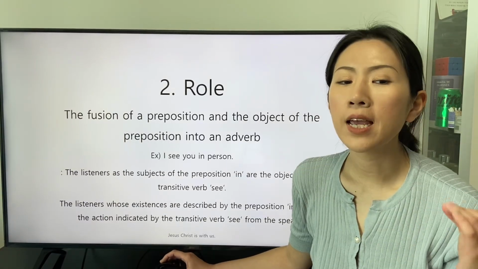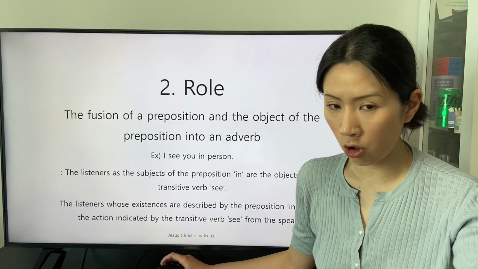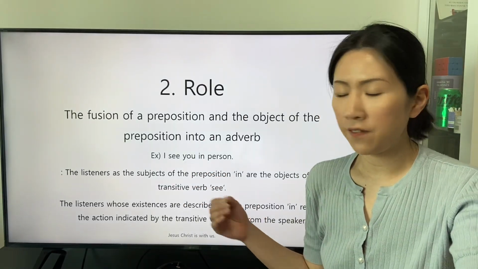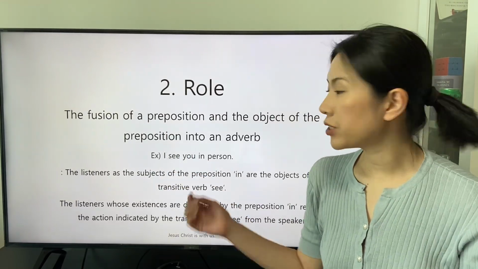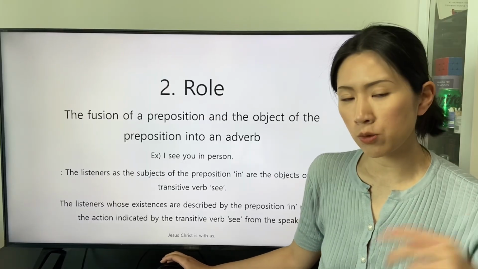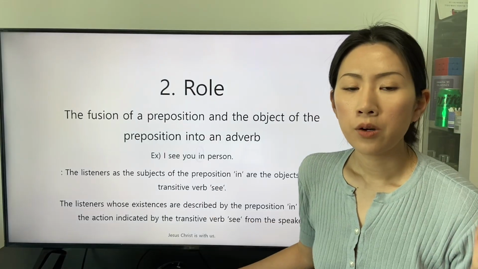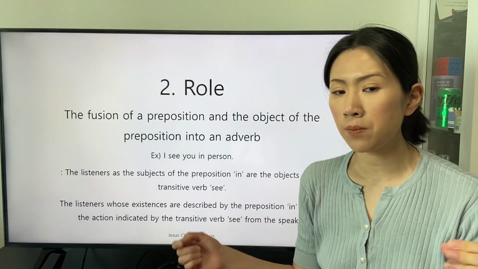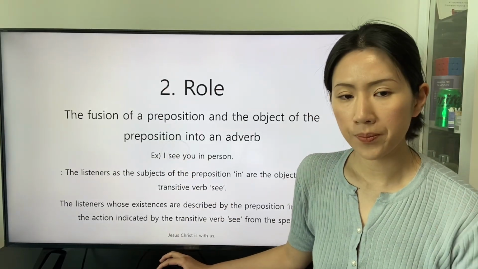The listeners as the subject of the preposition in are the object of the transitive verb see. The listeners whose existences are described by the preposition in receive the action indicated by the transitive verb see from the speaker.